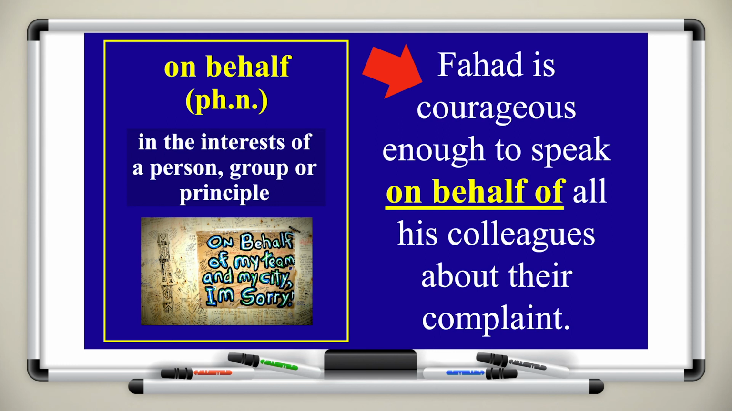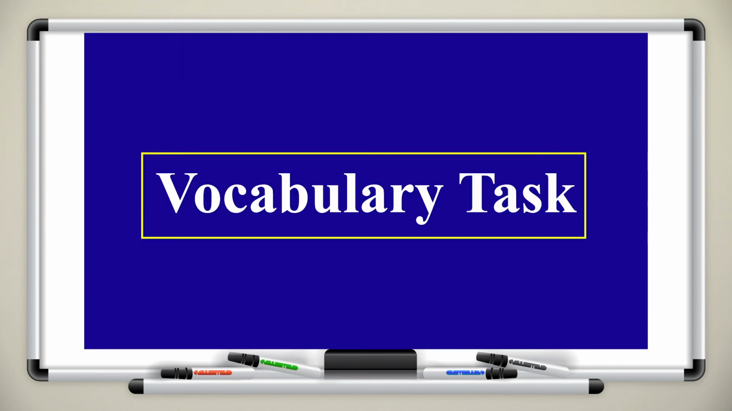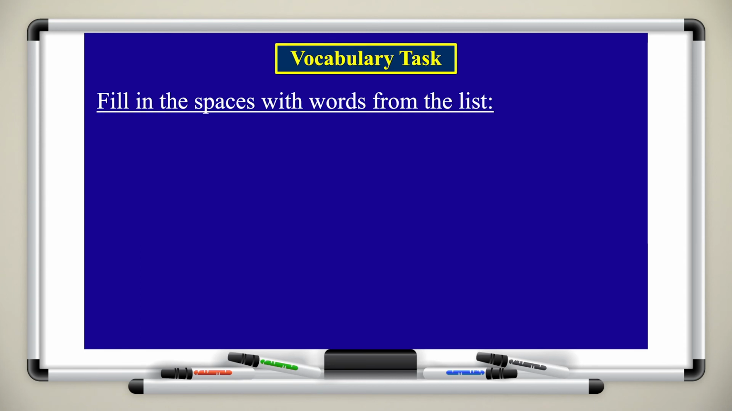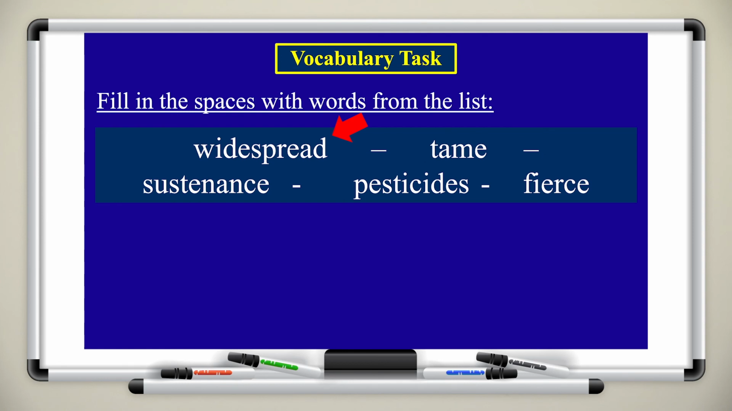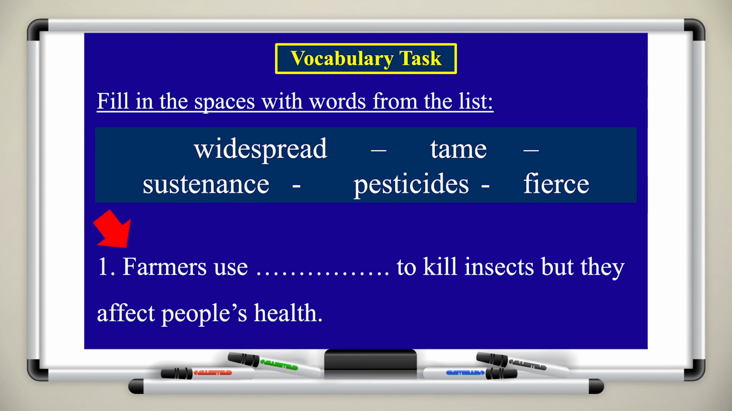We've learned a lot of vocabulary items today, or in this episode. Now let's take the vocabulary task. Fill in the spaces with words from the list. We have widespread, tame, sustenance, pesticides, and fierce. Here's question number 1. Farmers use blank to kill insects, but they affect people's health.